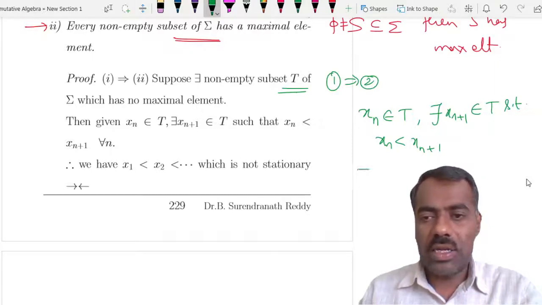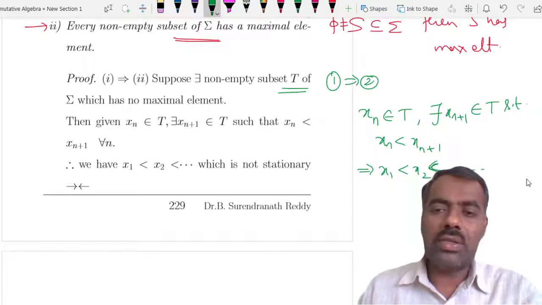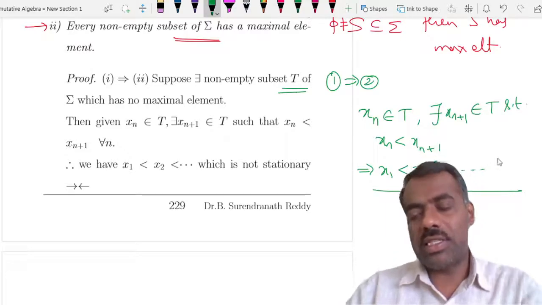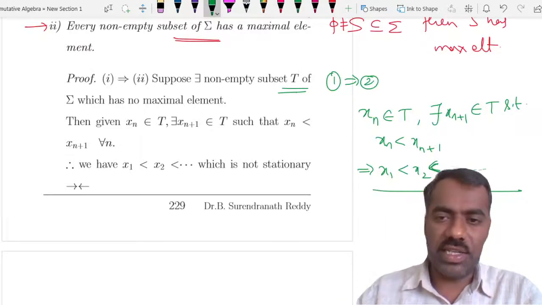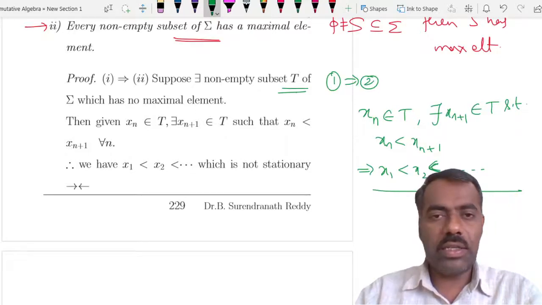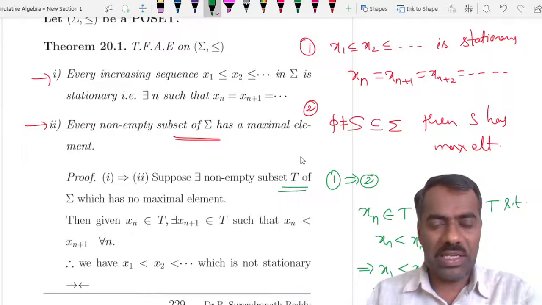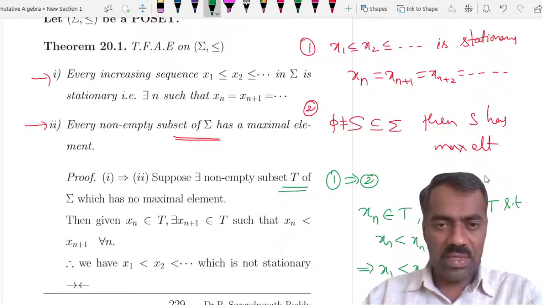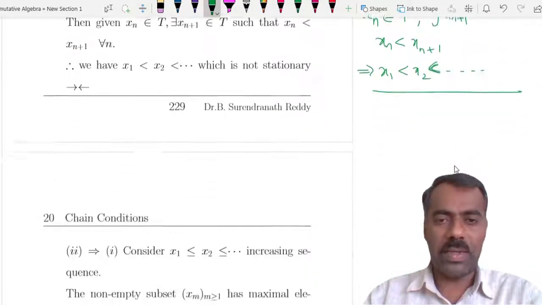That shows that you have x1, x2 and so on. If necessary you can rename them. So you are getting a sequence which is strictly increasing and not a stationary one, right? So that gives a contradiction to the assumption that every increasing sequence is stationary. That arises because we have assumed that it has no maximal element. Therefore every non-empty subset of sigma should have a maximal element.